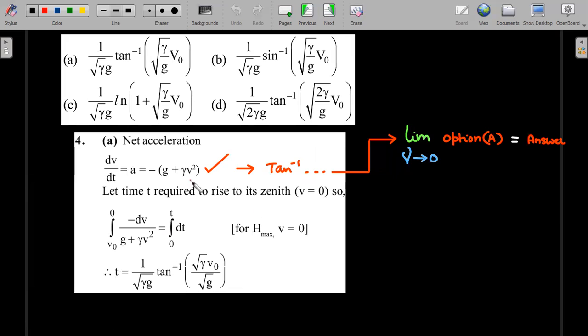So based on that, I have written the solution. These are the four options from which you could eliminate after writing this step. No need to do the integration. You should realize the answer is a tan inverse from here. And there are only two tan inverse answers. Stop here and put gamma tending to 0. Option A will give you the answer. Only option A. Therefore, the answer is A.